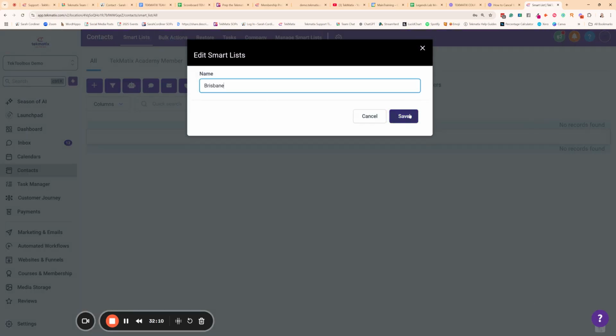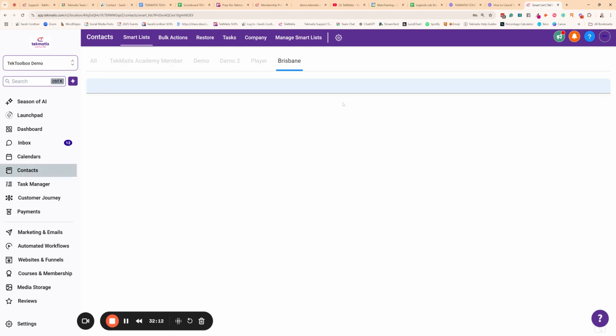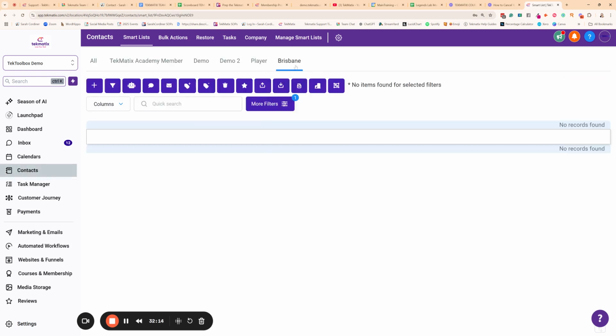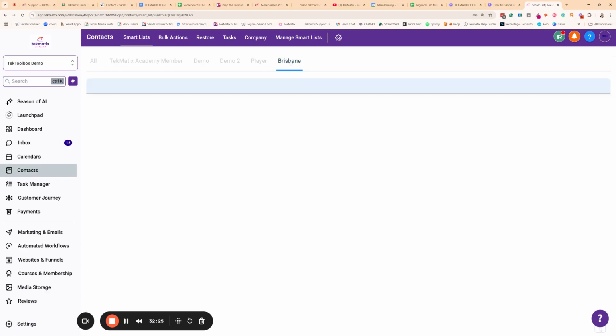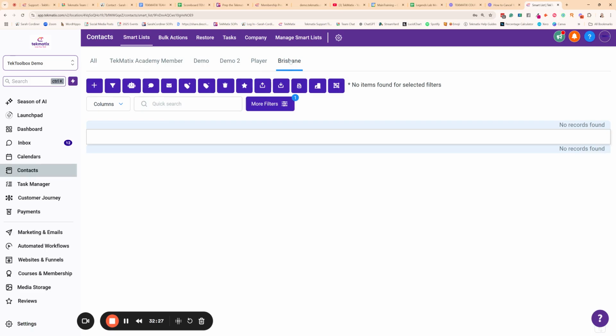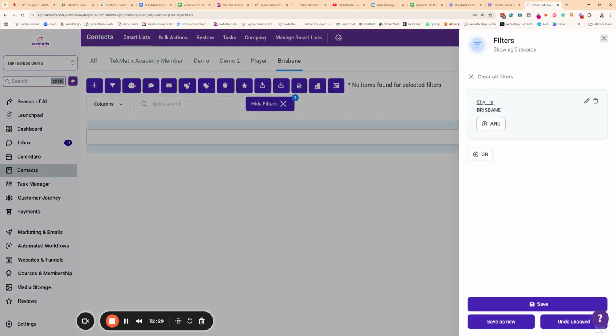At the moment, we might not have anyone in this list. It's going to be 0 people because nobody inside my account has that city listed yet. But now that it exists, anytime somebody joins my list from this point onwards and has that condition, the city is Brisbane, they will automatically be added to this list.